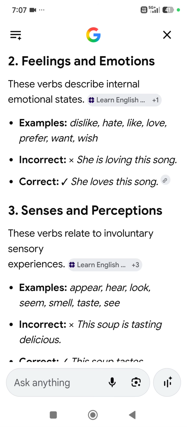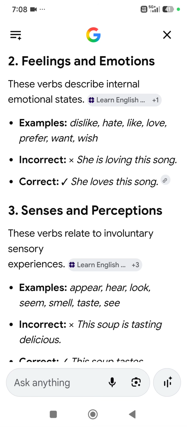Now next, feelings and emotions. Verbs which are used to show feelings or emotions are called stative verbs. These verbs describe internal emotional states, no action. Examples: dislike, hate, like, love, prefer, want, wish.